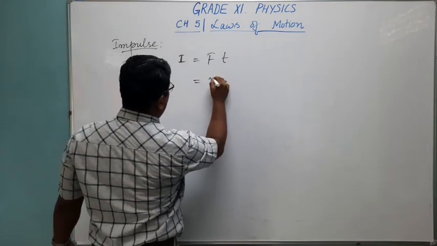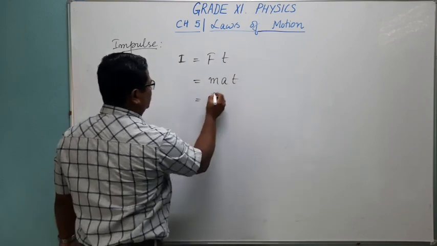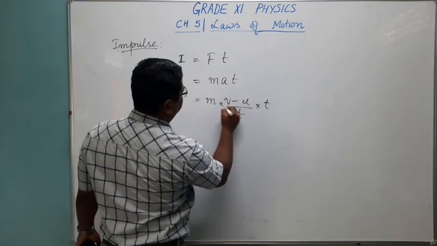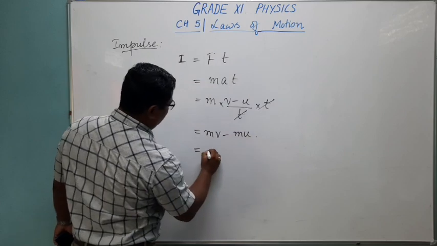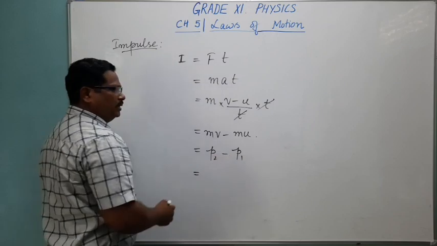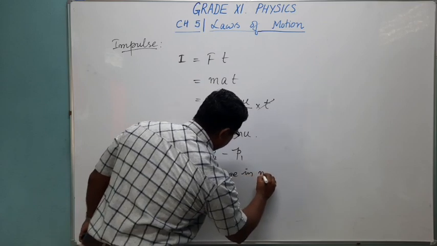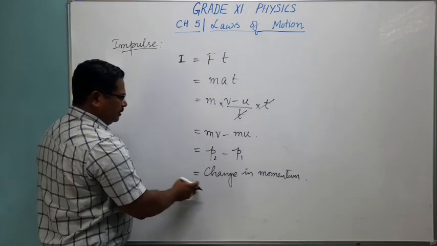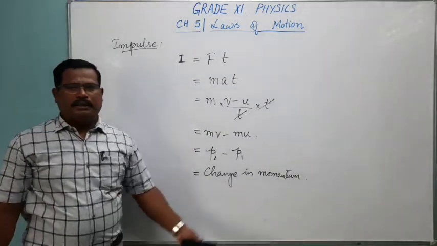Force, as you know, is mass into acceleration. From Newton's second law of motion, we know the formula. Mass into acceleration, which is v minus u divided by t, into t. If you cancel it, you get mv minus mu, which you call final momentum minus initial momentum. The difference between final and initial we call the change in momentum. So you can even define impulse like this: a change in momentum we call impulse.